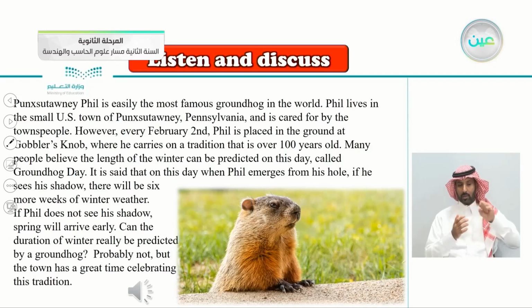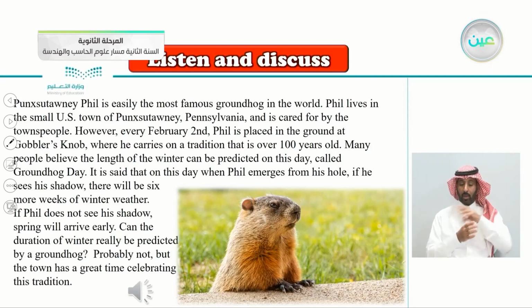Punxsutawney Phil is easily the most famous groundhog in the world. Phil lives in the small U.S. town of Punxsutawney, Pennsylvania, and is cared for by the townspeople. However, every February 2nd, Phil is placed in the ground at Gobbler's Knob, where he carries on a tradition that is over 100 years old.